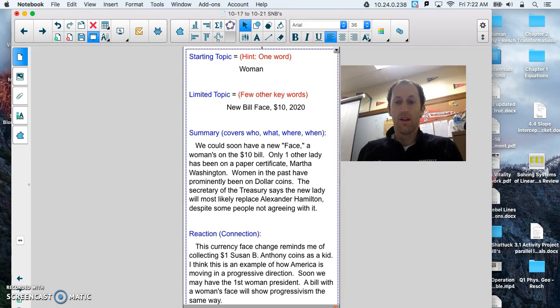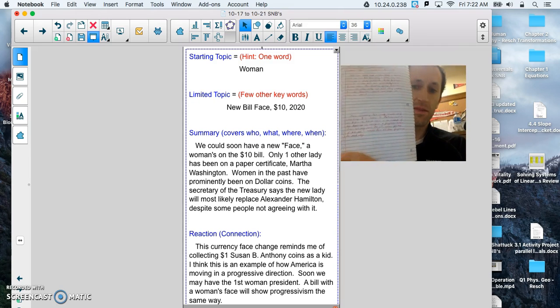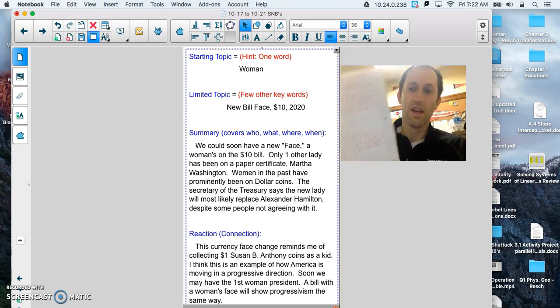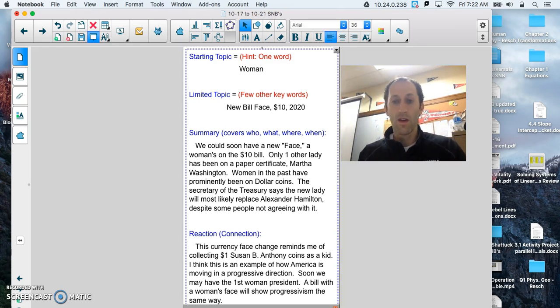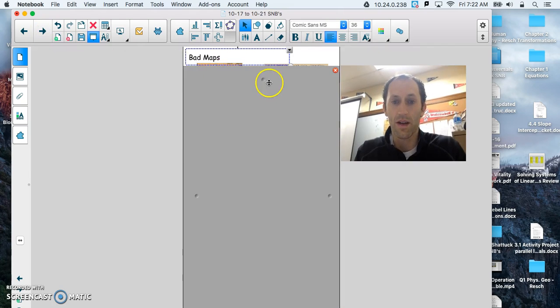All right, now that you have taken some time to write your summary and your reaction in your notebook, 4 sentences in your summary at least, 3 sentences in your reaction, our final step is to make a map or to get a map. All right? Want to talk a little bit about maps so that we are clear on what makes a bad map, a good map, and a really good map.